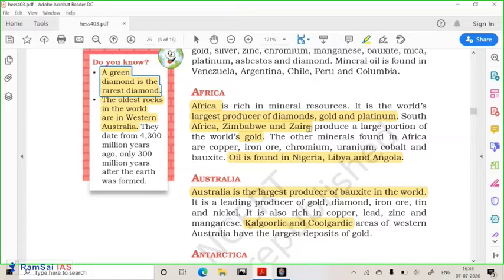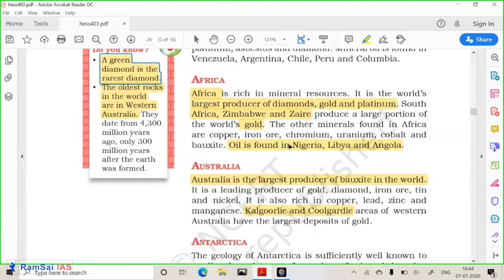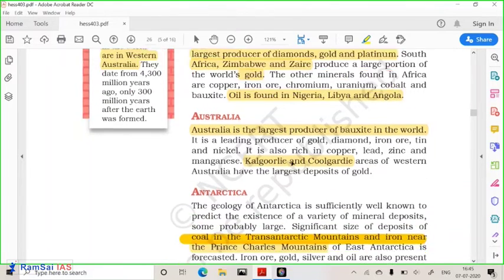Oil is found in the desert regions of Africa, like Nigeria, Libya, Angola. We have seen the Sahara Desert. These countries are surrounded by the Sahara Desert, so lots of oil is found over here. Now let us move towards Australia.